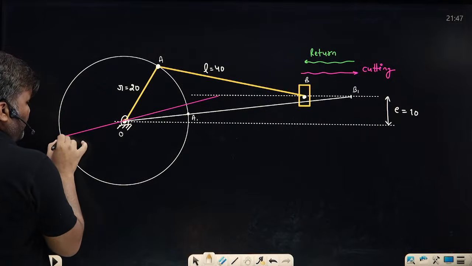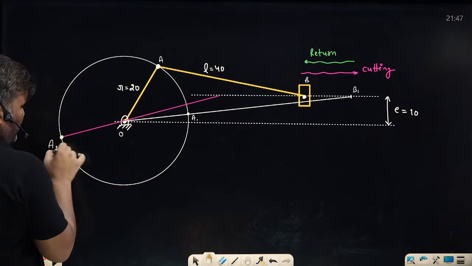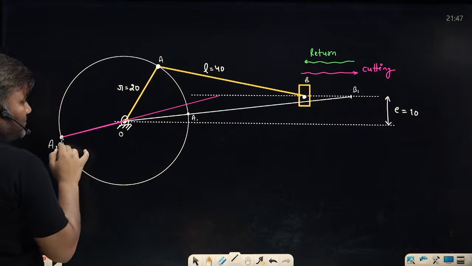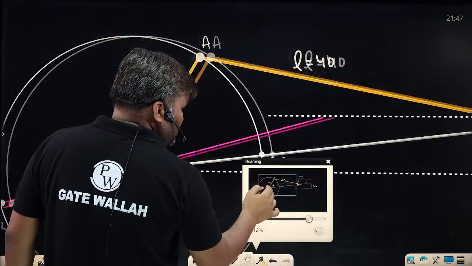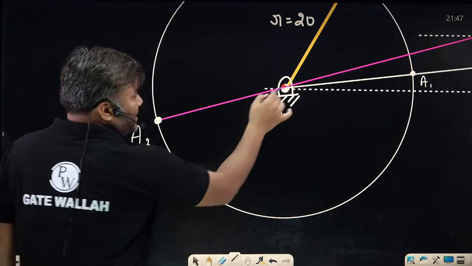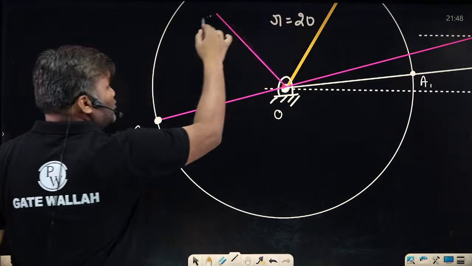And point A is here, at the A2 point. The crank is on this side. Let me zoom in on this a little bit. Sir, what I have shown here is that my crank has moved to this side.